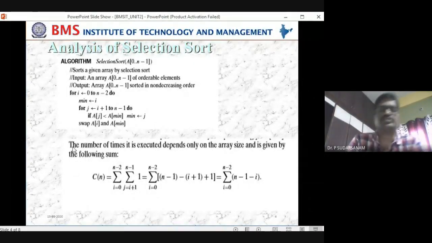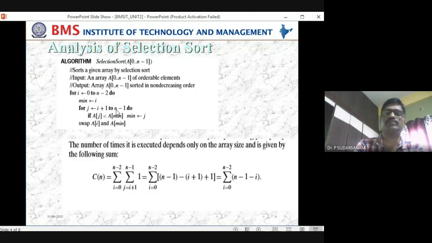Right. So selection sort, normally in first year C programming, what you will be doing is: i is equal to 0 to n minus 1 do. We will not find the minimum here. Directly we'll write j is equal to i plus 1 to n minus 1 do. What we'll do is, if a of i is less than a of j, otherwise a of i is greater than a of j, then swap a of i and a of j, we used to write it. So that is also correct.